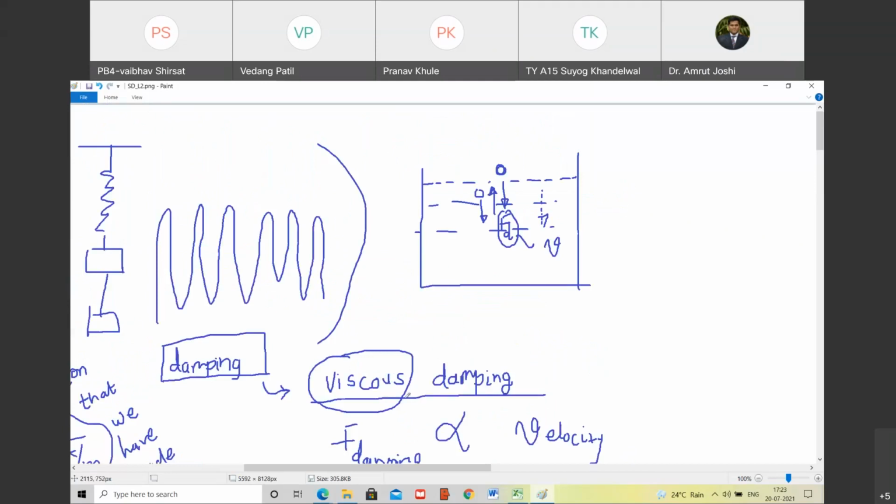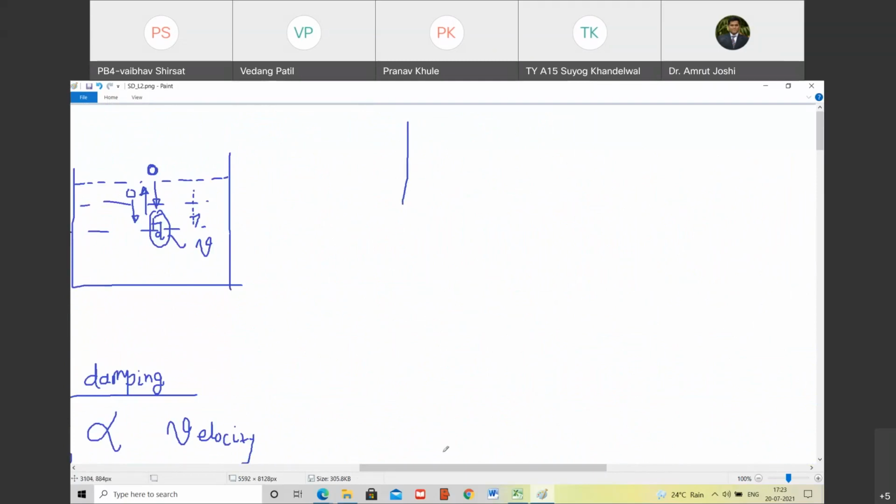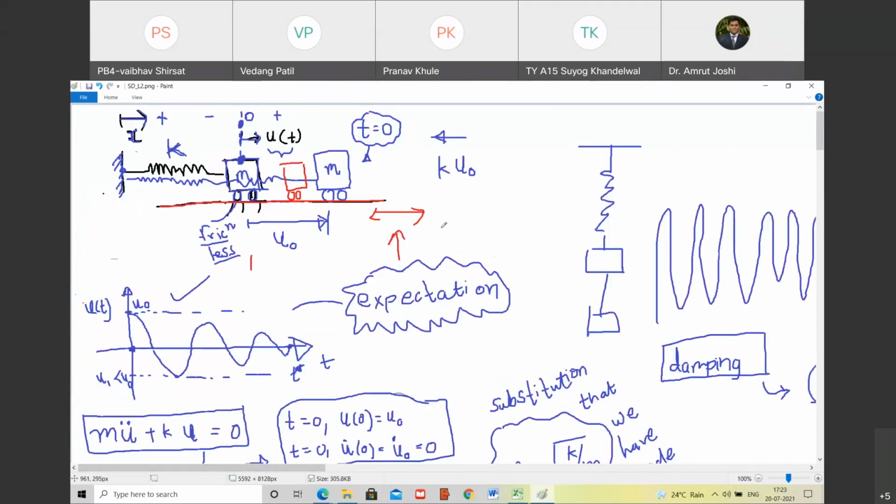Chalo. So let us try to model damping here. How do we acknowledge the presence of a damper? By the way, as this system doesn't have a damper, we call it an undamped system, which is mostly an imagination. ऐसे system तो world में होता नहीं. There are few exceptions, but otherwise none of the systems can be undamped. It is just an academic exercise where you build your understanding of dynamics. Therefore, सबसे पहले हम solve करते हैं problem कौन सा? Undamped system.